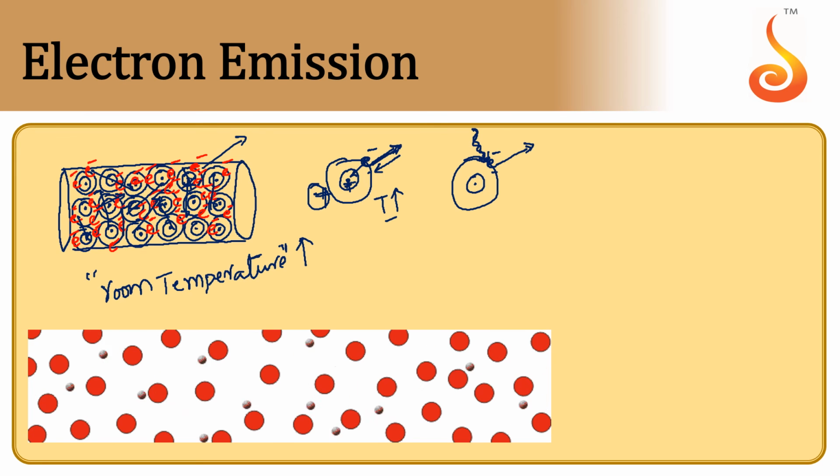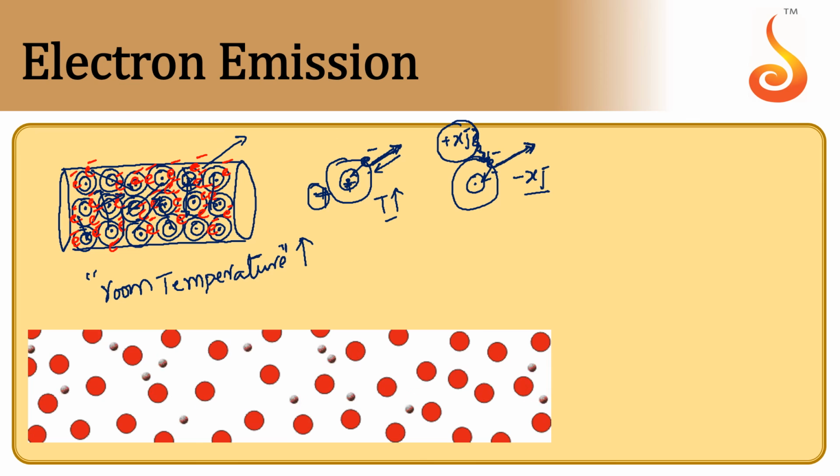We need to do some work to remove an electron. For example, if an electron is bound by the nucleus with minus x joules, because of the electrostatic attraction it has negative potential energy. So we need to give at least plus x joules of energy externally. Then an electron can be removed from the metal surface permanently, and this plus x joules of work is the work function of the metal.